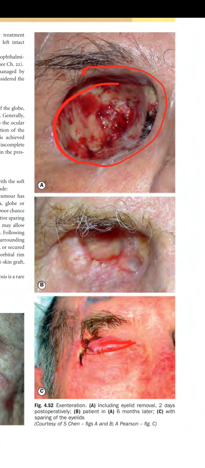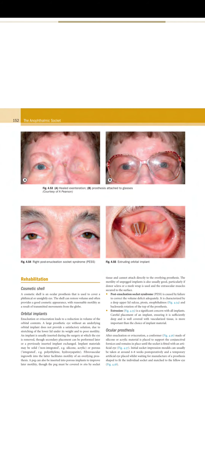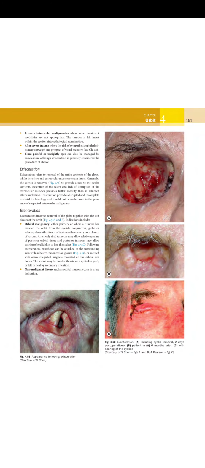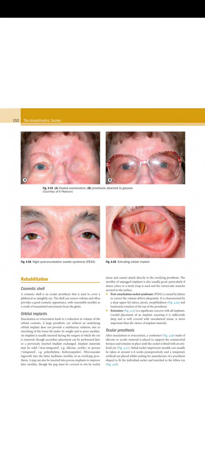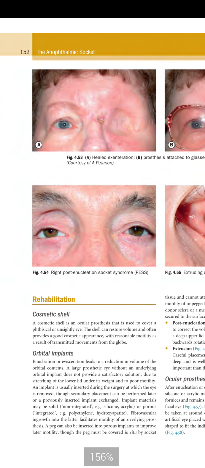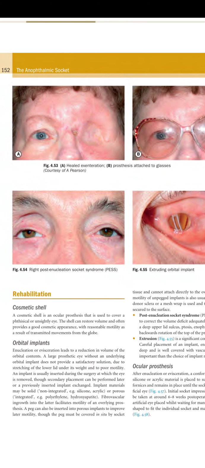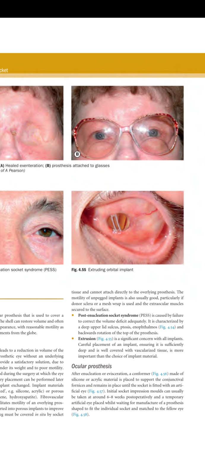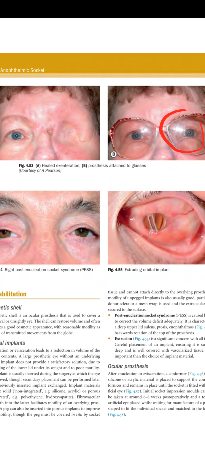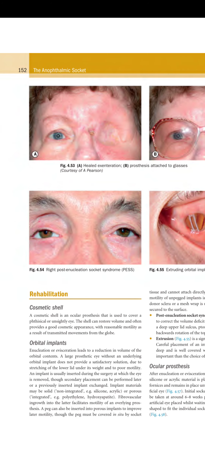And in this case, the eyelid is spared and the rest of the tissue is preserved, and the eyeball is removed. So how will you rehabilitate the patient after removing the eyeball? There are certain techniques that depend upon it. So this is a healed exenteration, and this is the prosthesis that is attached to glasses, and this is a right post enucleation socket syndrome we will discuss, and this is an extruding orbital implant.